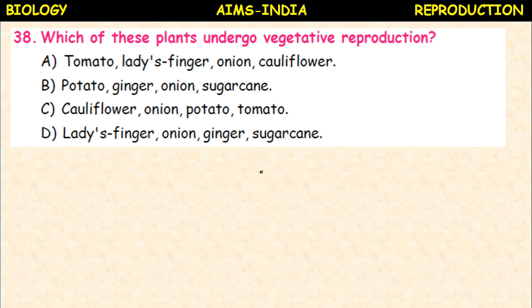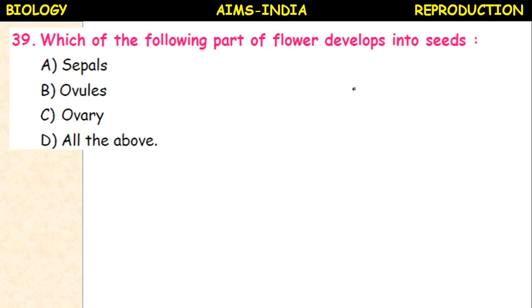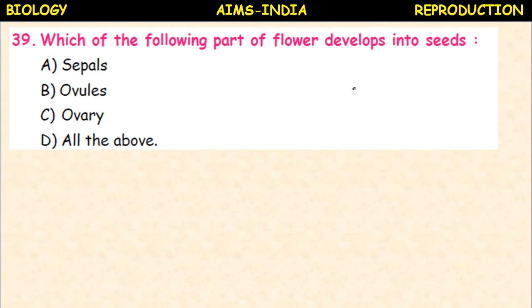Option D, lady's finger, onion, ginger, sugarcane. So here the option B contains all the examples for vegetative reproduction: potato, ginger, onion and sugarcane. Which of the following parts of flower develops into seeds? Okay, after fertilization, post fertilization changes: sepals, ovules, ovary, all the above. So it is the ovary which develops into fruit after fertilization.